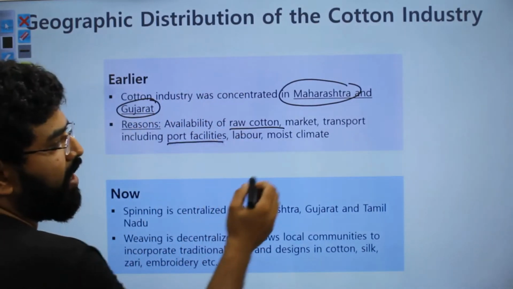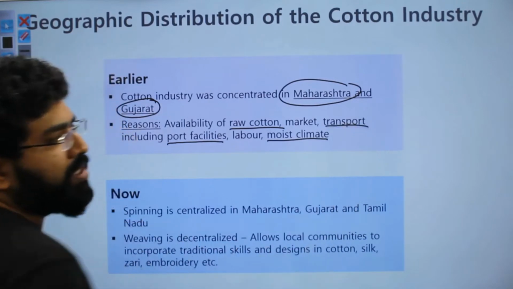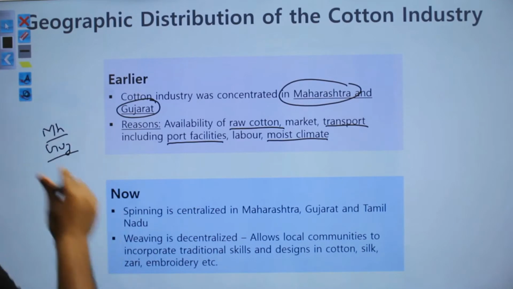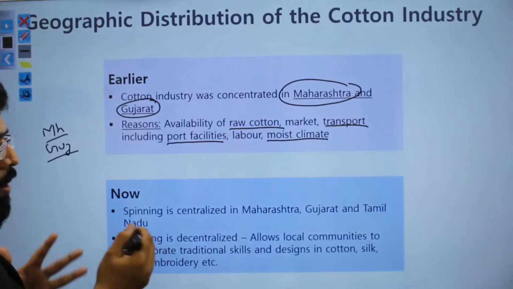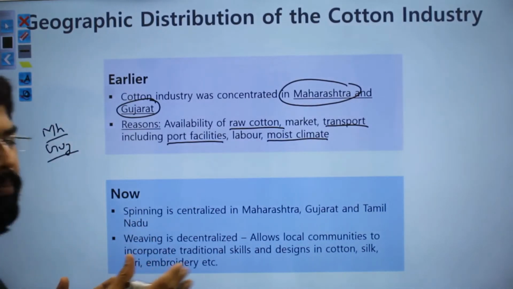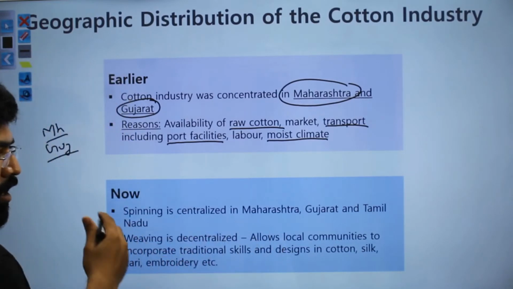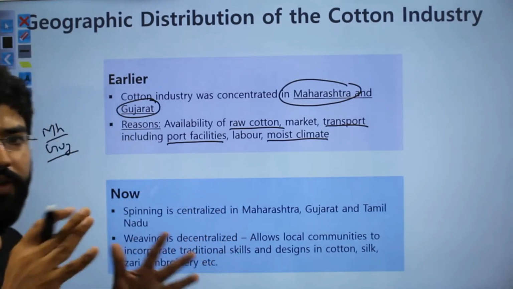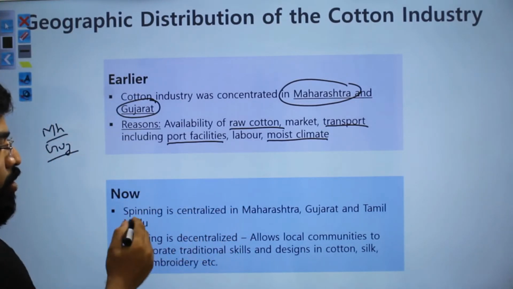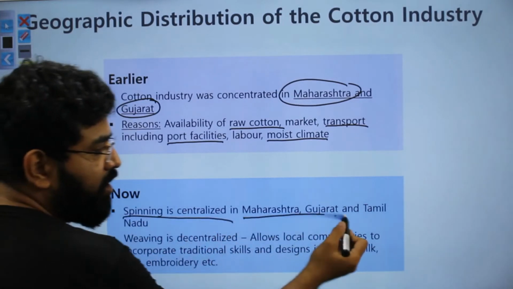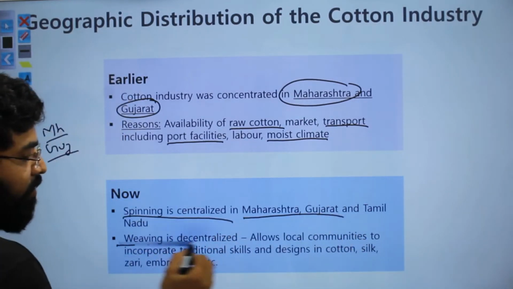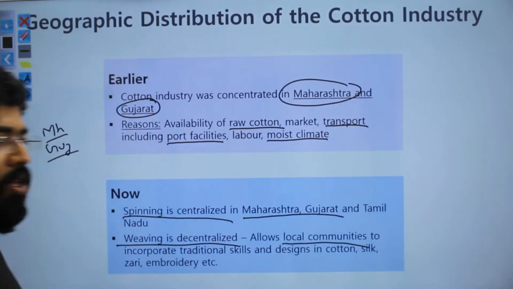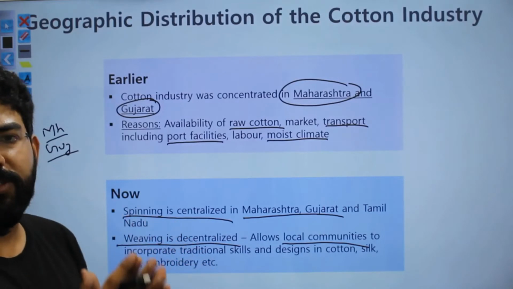Also, port facilities were there, the climate was moist and transport facilities were good. That was the reason the majority of the cotton industries were there. Now today transport is not a big problem because we have major ports almost all over the country, and we have a lot of road transport and rail transport as well. So spinning is still centralized in Maharashtra and Gujarat, but weaving is decentralized. You have various local communities where weaving industries are coming up.